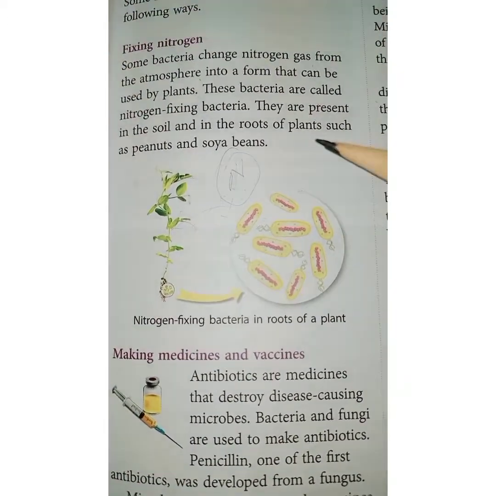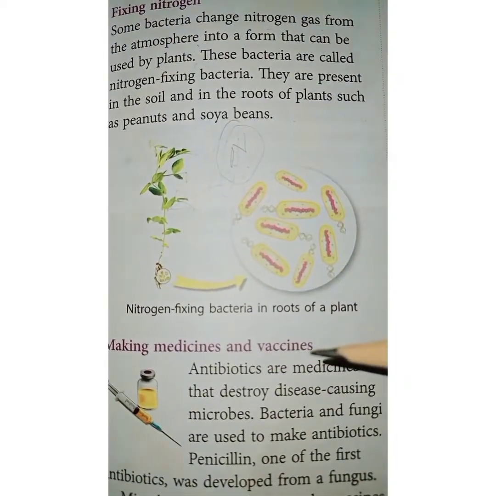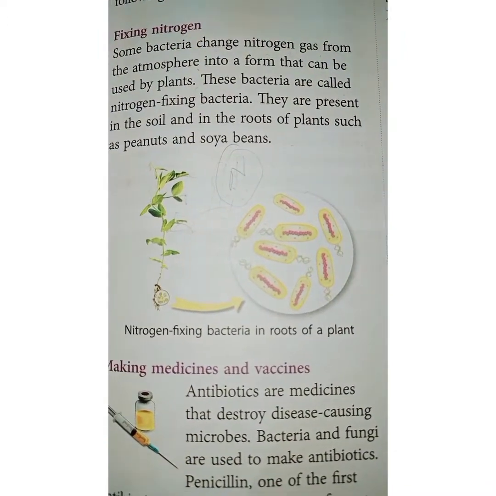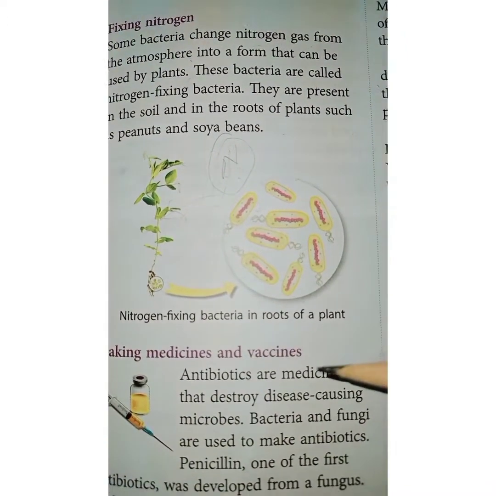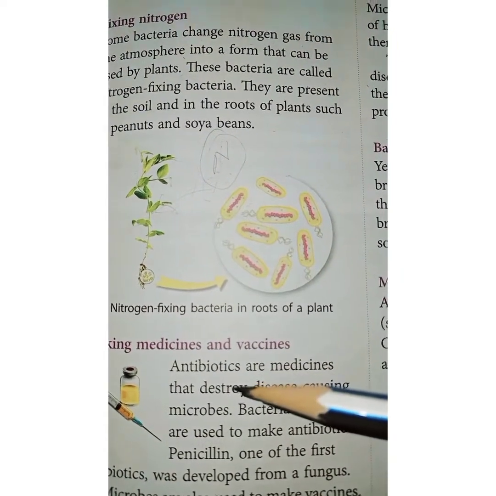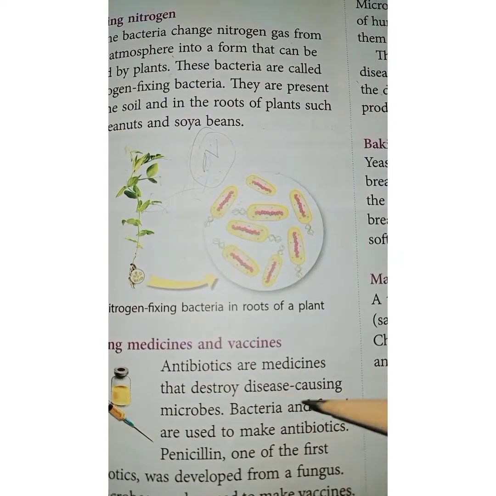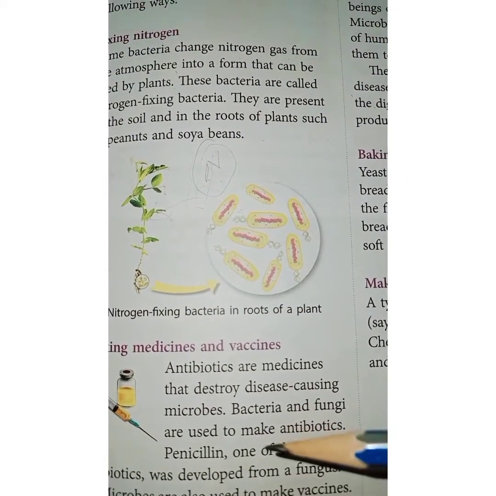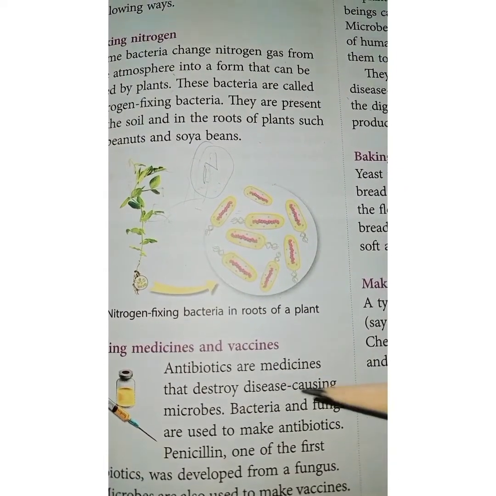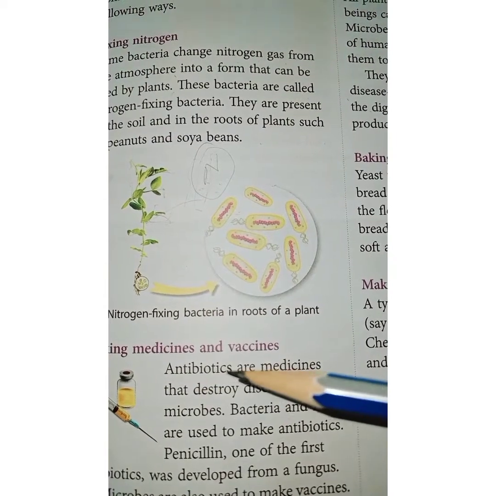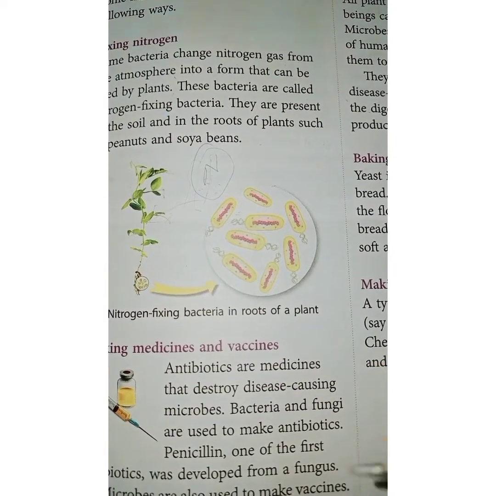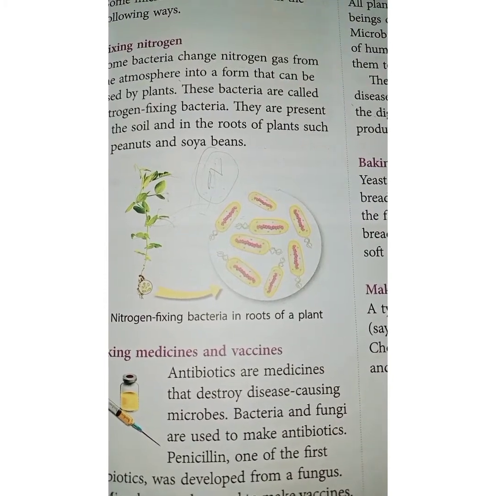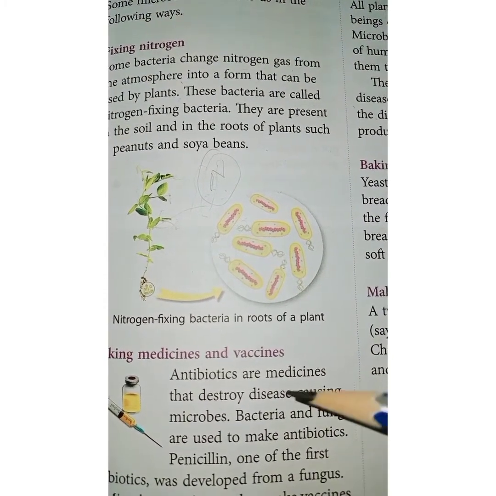So the next one is making medicines and vaccines. Let us see how these microbes are useful in making medicines and vaccines. Antibiotics are medicines that destroy disease causing microbes. The harmful bacteria or harmful microbes are killed, destroyed by the antibiotics, which are medicines that help in destroying disease causing microbes.